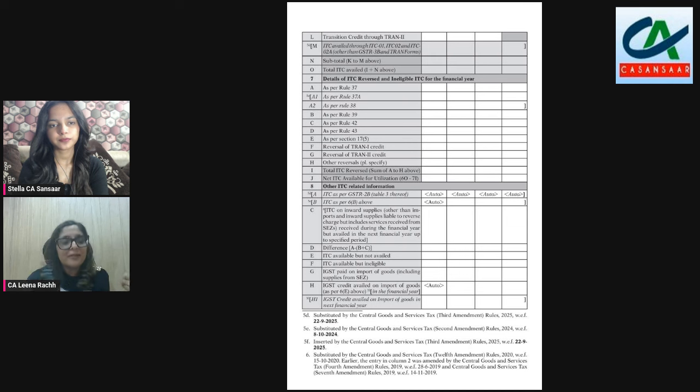The rationale for this is that your 2B will have only the figures of inward supplies. It will not have a reclaimed figure. So if reclaimed figures, which were earlier a part of 8B, were there, it led to a misreporting or an incorrect or a negative figure of 8D, which created confusion. So now that has been done away with. It will only include figures arising on account of inward supplies.